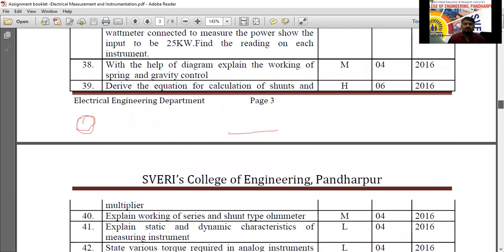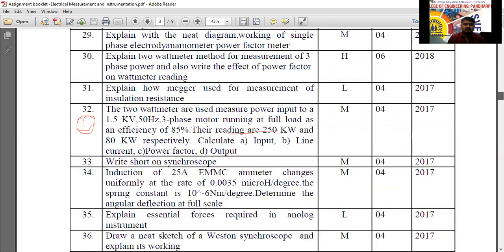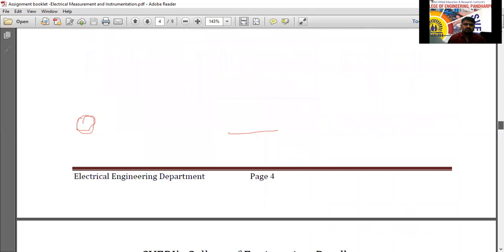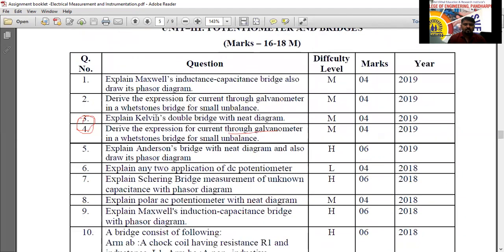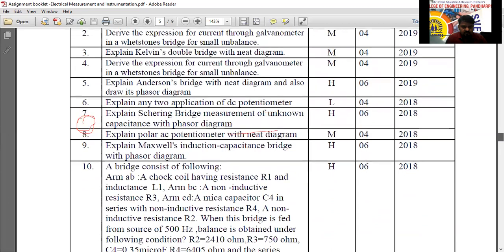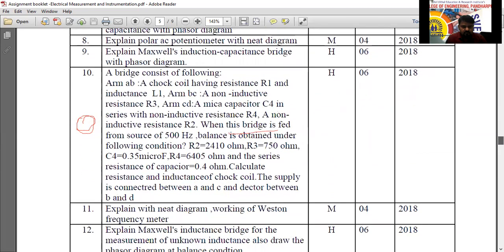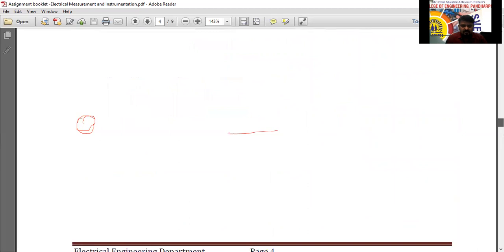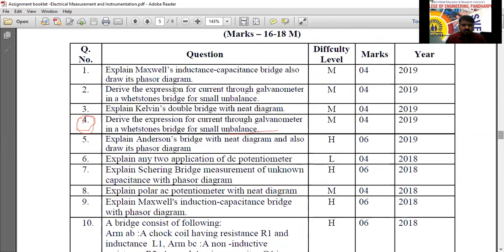Next we'll go for this one. Current through galvanometer, explain two applications of DC potentiometer, and the Anderson bridge. Based on that, the syllabus will be completed. Explain the Maxwell inductance and capacitance bridge also. This is one number you take down, and this one also, number 1.